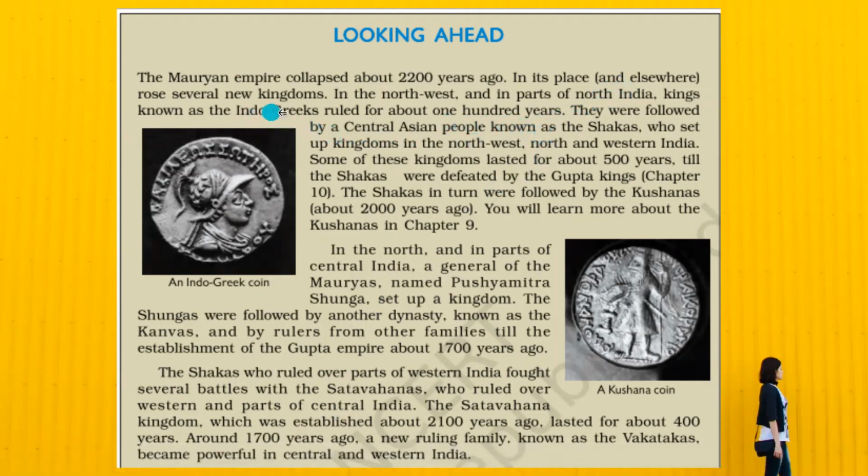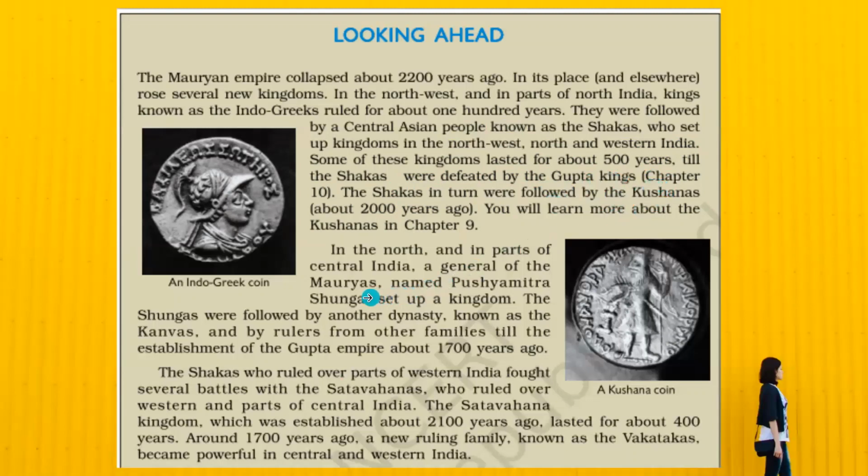came the Indo-Greeks, and these rulers ruled about 100 years. This was further followed by Central Asian people known as the Shakas. These Shakas were setting up their kingdoms in the northwest region, north and western India, and their kingdom lasted for about 500 years. However, some of the areas of the Shakas were defeated by the Gupta king. In some areas where Shakas still ruled, they were then followed by the Kushanas.